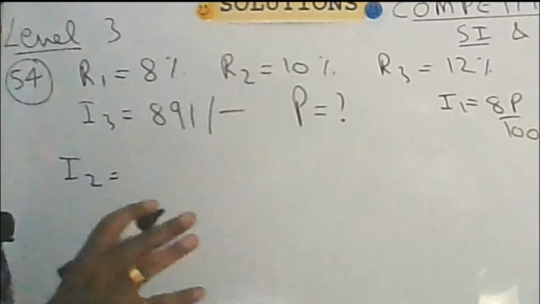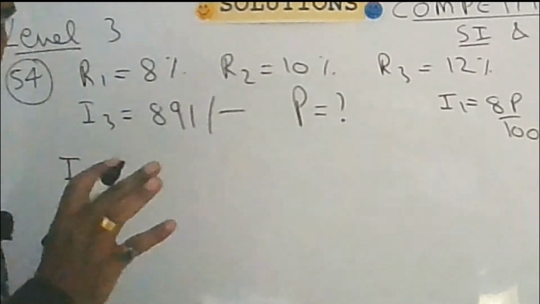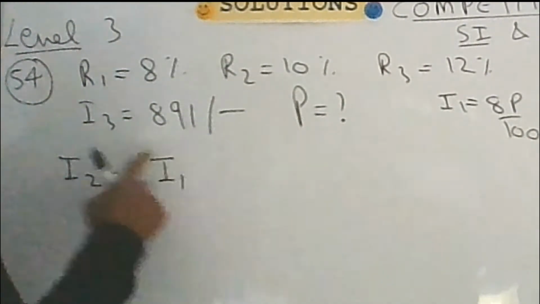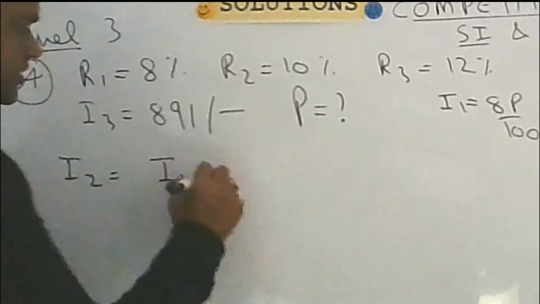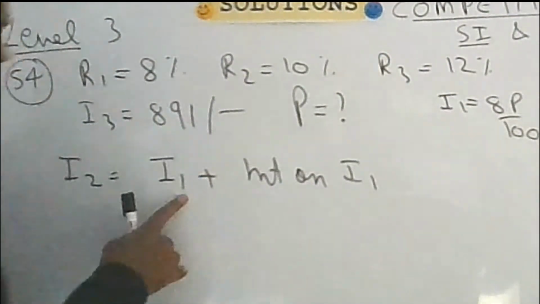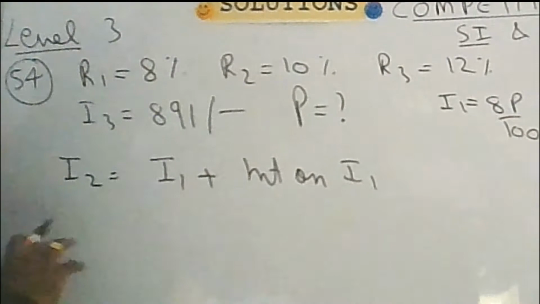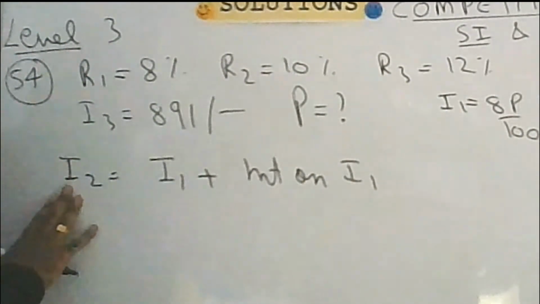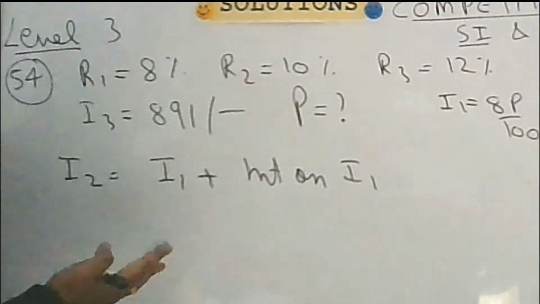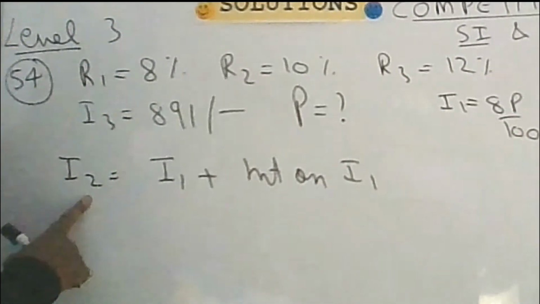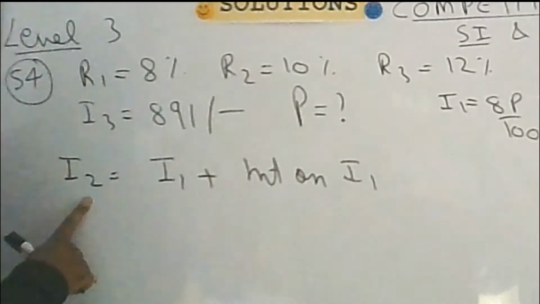Now we have used the formula that for compound interest, for the second year, the interest will be equal to the previous interest plus interest on the previous interest. I1 is the interest of the first year. Now please understand the meaning of the formula. The formula says that for the second year, not for the first year, leaving the first year, for each subsequent year. For example, here we are talking of the second year.